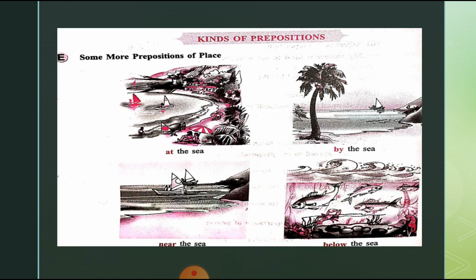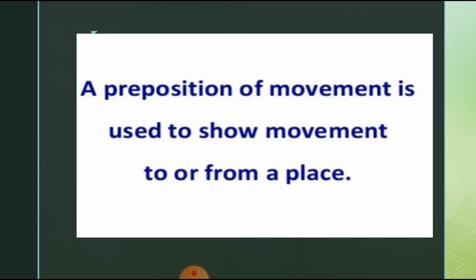Now we will see some more examples of prepositions of place. At the sea, by the sea, near the sea, below the sea. See, all these indicate prepositions of place, where something is. Through this picture also you can see. Now we'll see preposition of movement, which is used to show movement to or from a place. It shows us the movement.